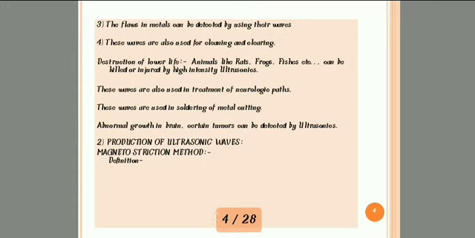So if we apply ultrasonic frequency, they can easily cut that metal. Last use is abnormal growth in brain. Certain tumors can be detected by ultrasonics. If we have any fracture in our body organs, it can't be detected by X-ray. If we use ultrasonic frequency, that can detect that fracture in our organs. Okay, these are the uses of ultrasonic waves.